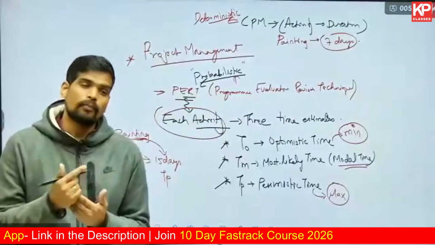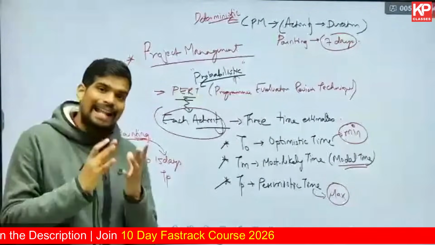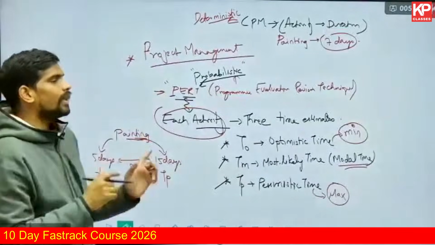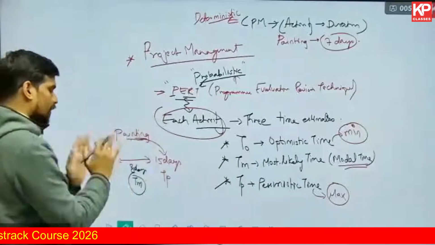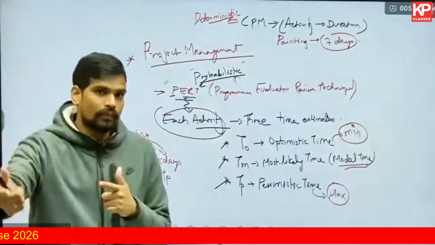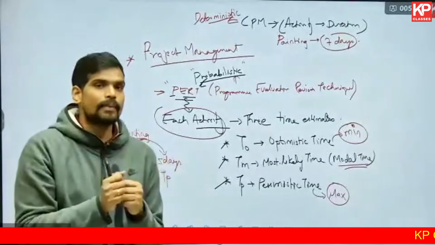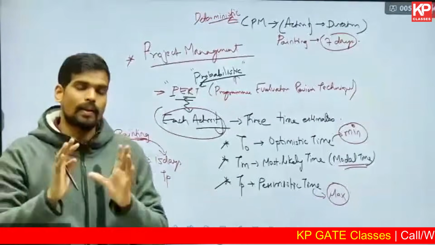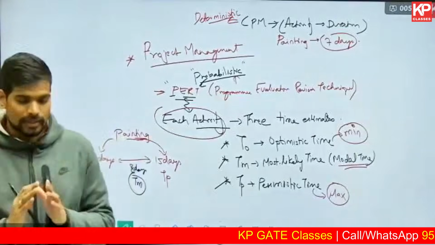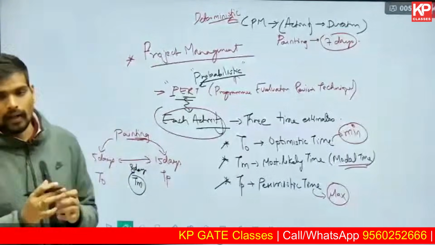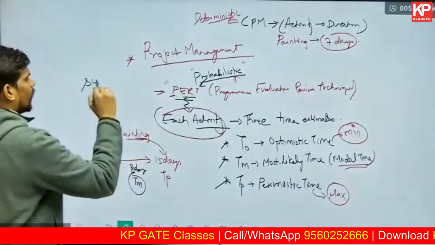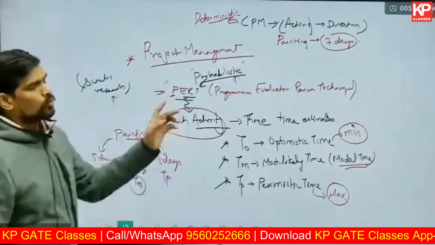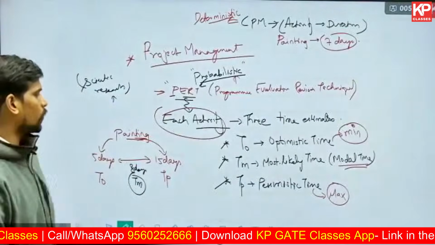So whenever there are new types of projects, research oriented projects, projects with uncertainties, that is where the PERT model is ideal, because in such cases, for each activity, it is ideal to consider best case, worst case, most likely case. If you ask 100 different stakeholders of the project what will be the time required for a given activity or step, there will be a huge variation. Some people might be optimistic, some might be pessimistic, some might be moderately pessimistic or optimistic. So there will be a variation in the data set you collect. So PERT is suitable for such scientific or research oriented projects or large scale projects. That's where it is ideal to be used.